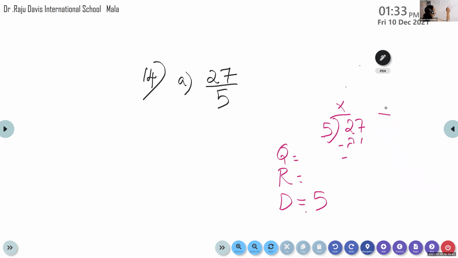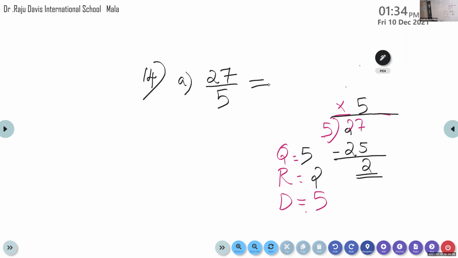You have to take one more. 5 times 5 is 25. Now look here. The remainder is 2, which is smaller than the divisor. That means our division is correct. 5 is the quotient, 2 is the remainder, and the divisor is 5.